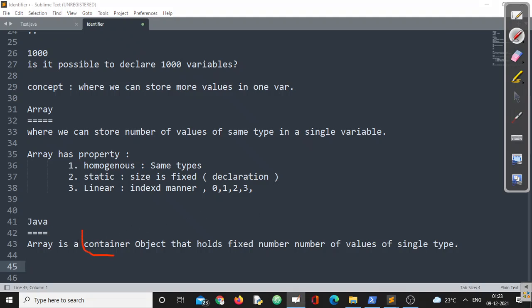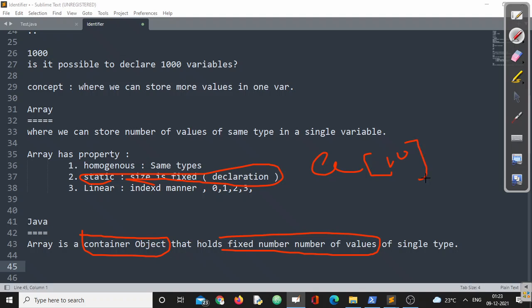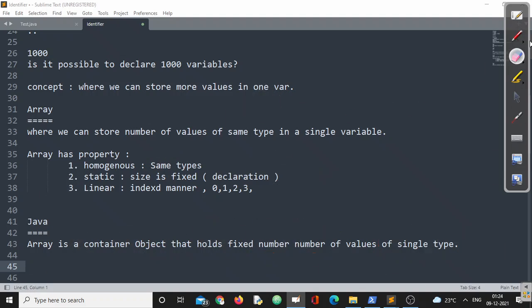Remember this term, we will discuss it in detail, which can hold a fixed number of values. As I said just earlier, it is static, the size once declared is fixed. If I am writing A of 10, make sure I can have a maximum of how many elements? 10 elements I can store, not more than that. A container object that holds a fixed number of values of which type? A single type. That's why this is homogeneous, right? I hope the first line is quite clear. Only one thing will be there, container object. I'll come to this particular word in a short while, for now, don't worry. Now this is the first thing.